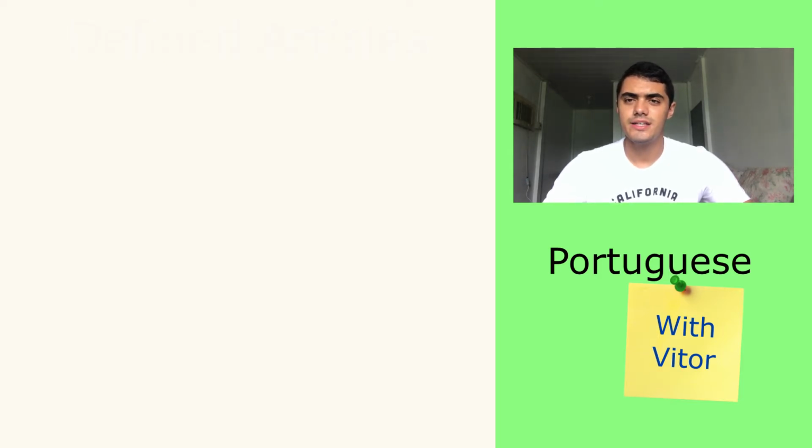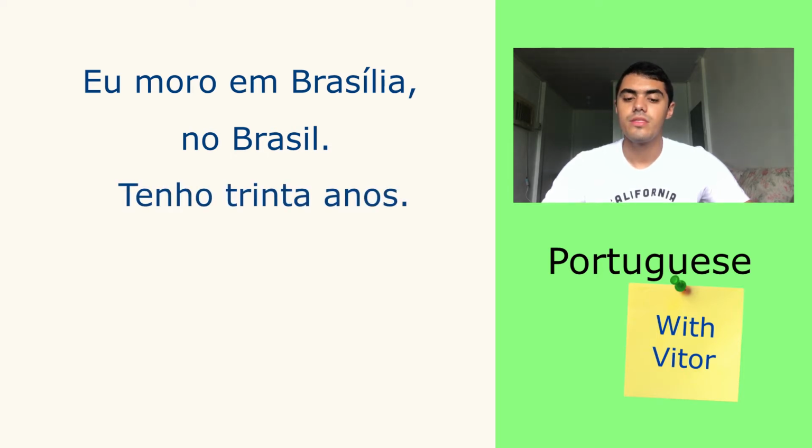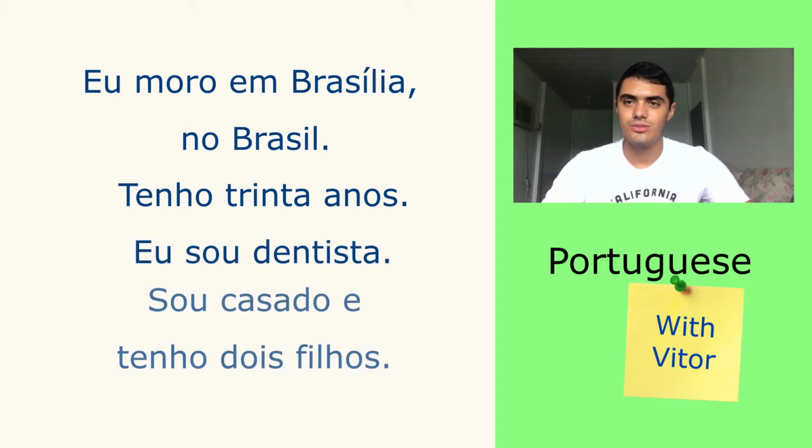Now take a look at this test here. I will read it, but don't be scared if you don't understand anything. I will read it, and at the end of this class, you will surely understand everything here. So let's keep going. Eu moro em Brasília, no Brasil. Tenho 30 anos. Eu sou dentista. Sou casado e tenho 2 filhos.